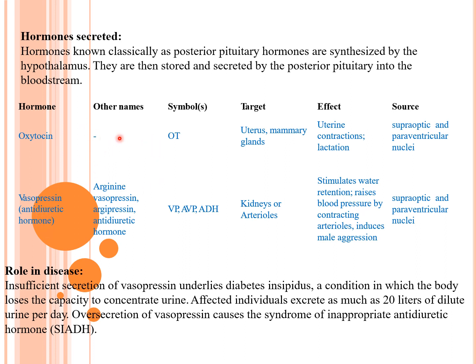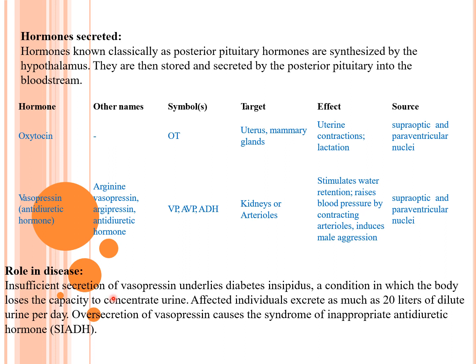Other names we do not need for oxytocin. Vasopressin is also known as arginine vasopressin or antidiuretic hormone. These are not required. Target organs: uterus and mammary gland. Oxytocin acts on the uterus and affects uterine contraction and lactation. That is the function of oxytocin. Source: supraoptic and paraventricular nuclei. And vasopressin acts on the kidneys and arterioles, stimulates water retention, raises blood pressure by contracting arterioles, and induces male aggression. Its source is also the supraoptic and paraventricular nuclei.